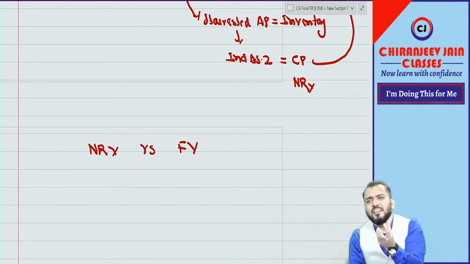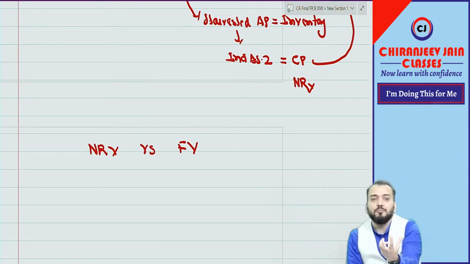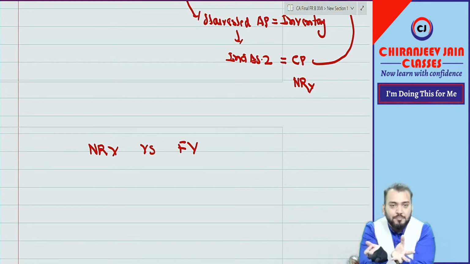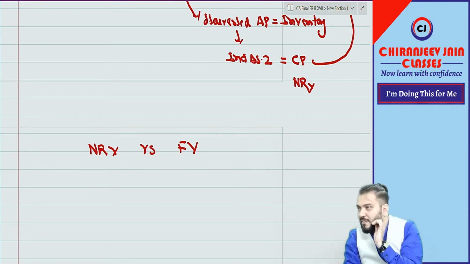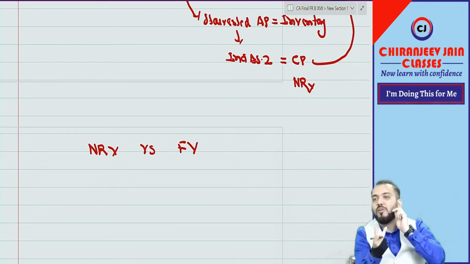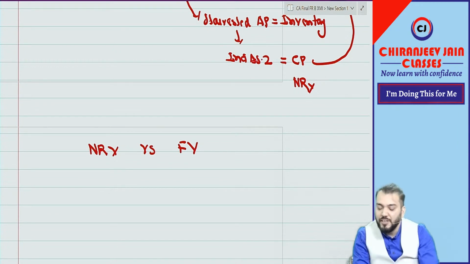Market price is one example of fair value. Fair value is a wider term, and market price is one example of it. So when I say fair value, it will include market price. But NRB and fair value are two different terms.